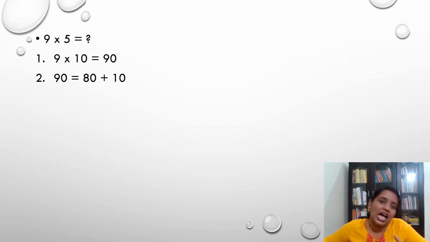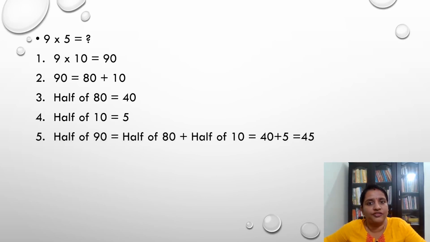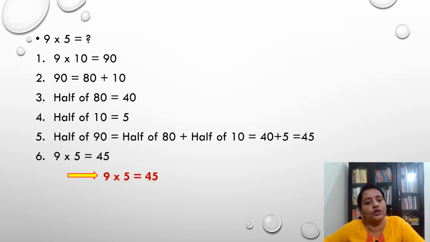Then I have to find the half of 80, half of 10 and half of 90, isn't it? Yes, to find the half of 90, first I need the half of 80 and 10. Half of 80 is equal to 40 and half of 10 is equal to 5. Then half of 90 is equal to 40 plus 5, which is equal to 45. So 9 into 5 is equal to 45. Till now we have seen the table, isn't it? Yes, we have framed the 5 table here.